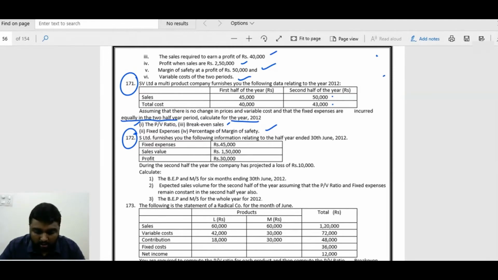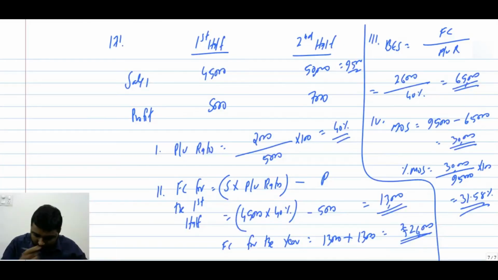Profit is 30,000. During the second half of the year, the loss is 10,000. They are asking us to find out break-even point and margin of safety for the six months ending 13th June. So first we can find out the variable cost.